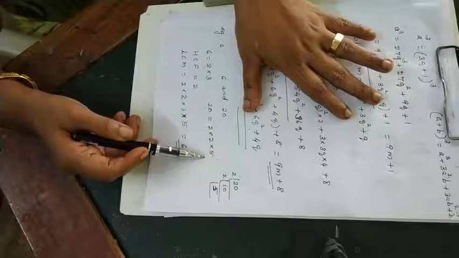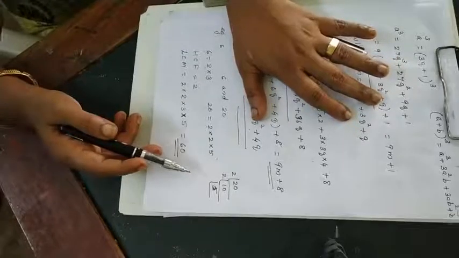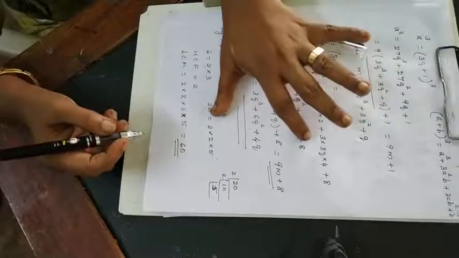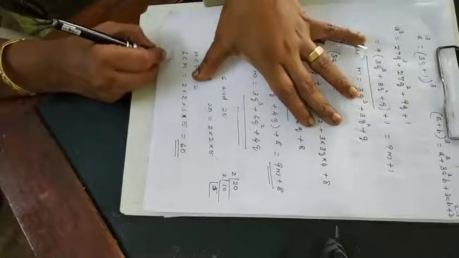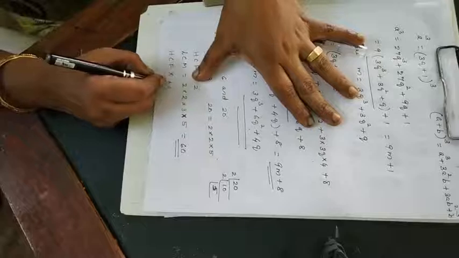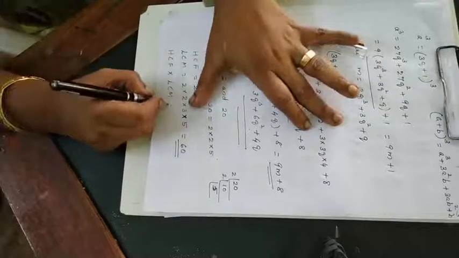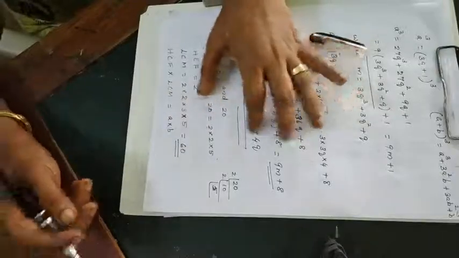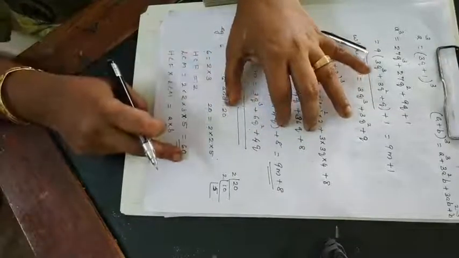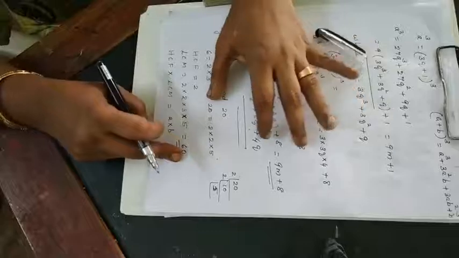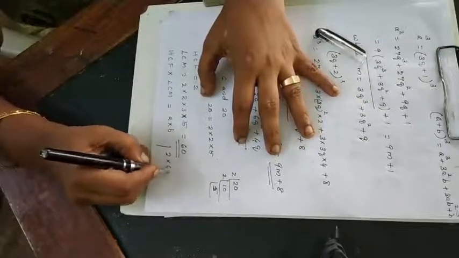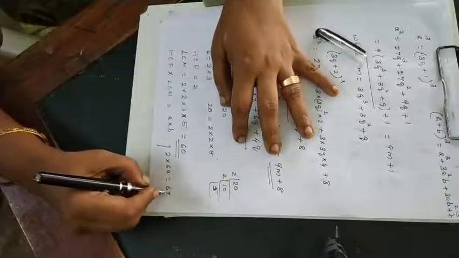the composite numbers. See, now one more result is also given there. The HCF of two numbers times the LCM of those two numbers will be the product of those two numbers. So let us take 2 into 60, that is same as 6 into 20.